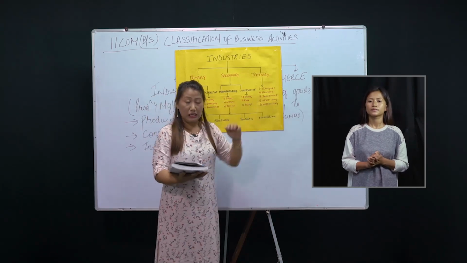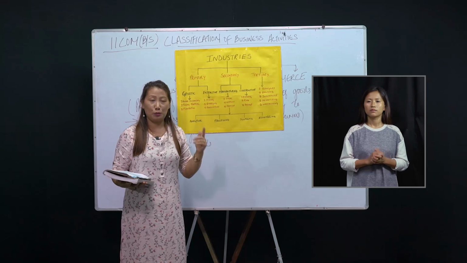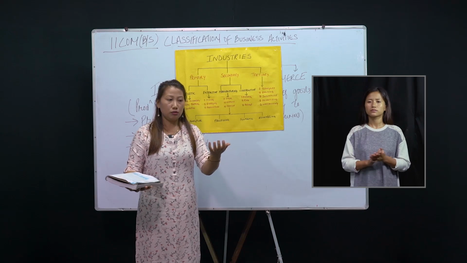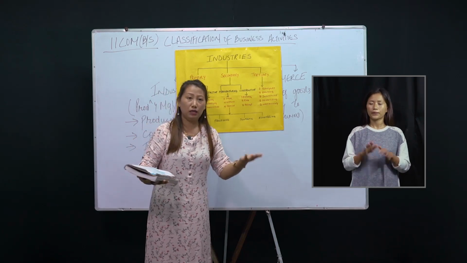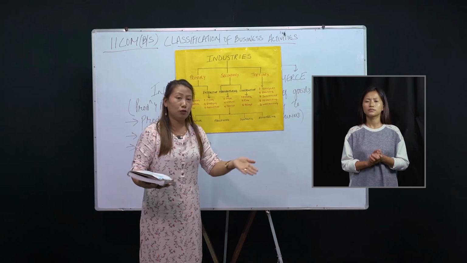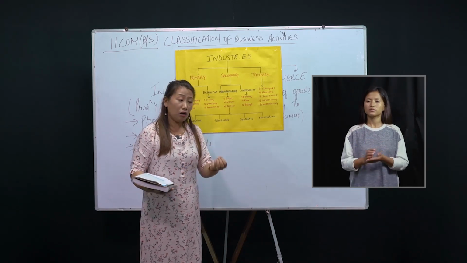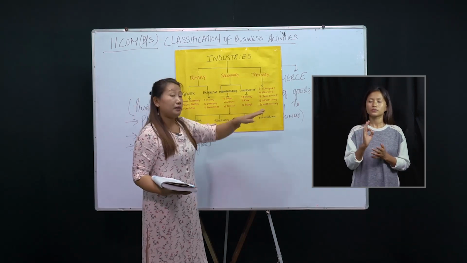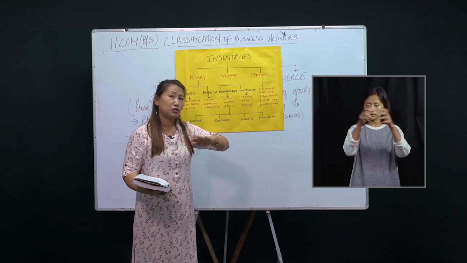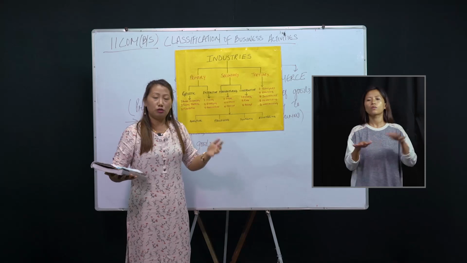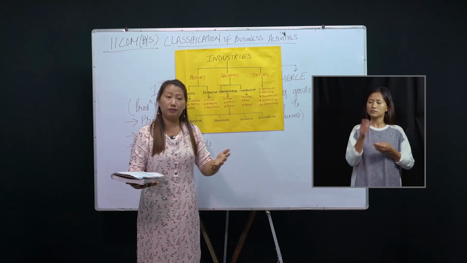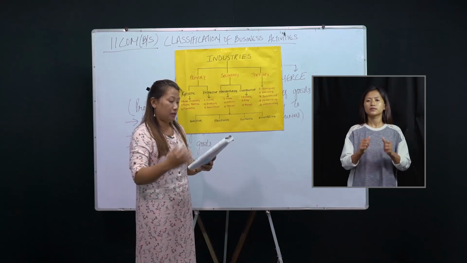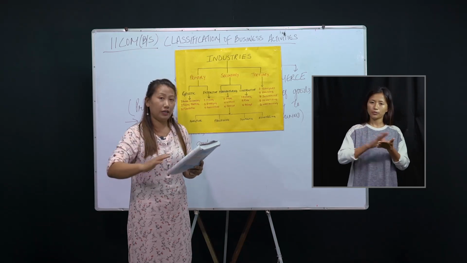Then the next one is communication, which is also one of the most important. They have already produced the goods, but if there is no telephone, computer, or email, how will they sell the product or introduce their product to the customer? One important thing is advertisement. Advertisement is a platform where entrepreneurs can display or advertise their product, giving product descriptions and details. So advertisement helps in removing miscommunication.